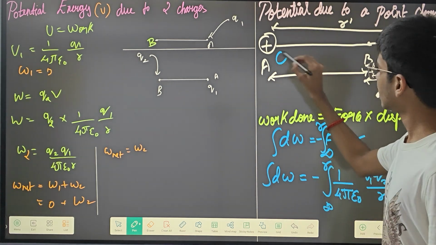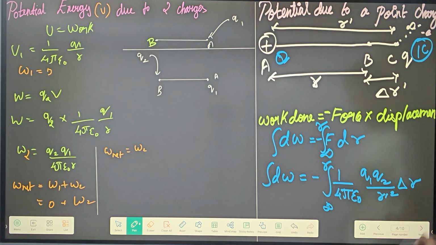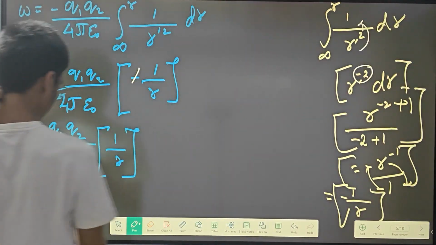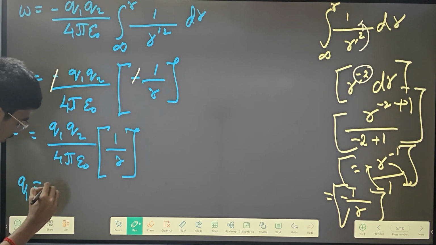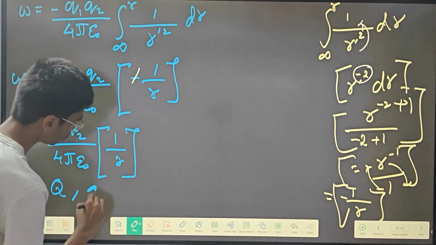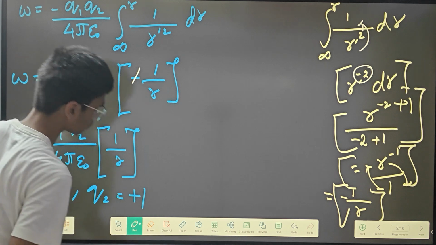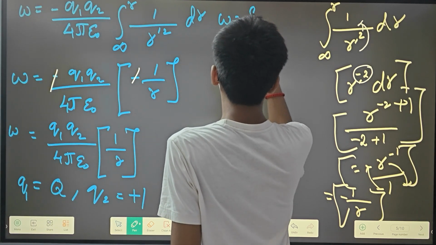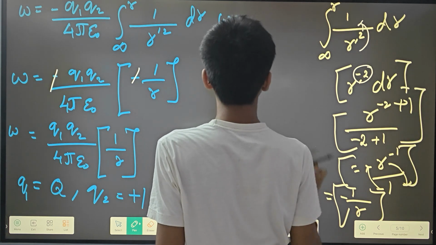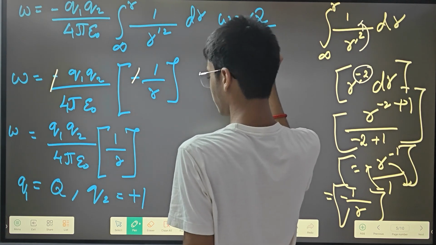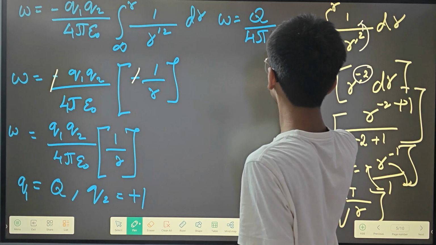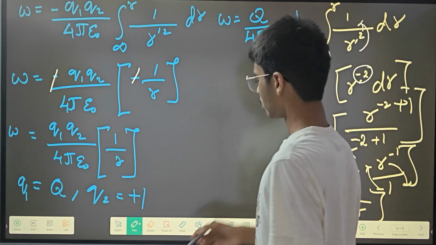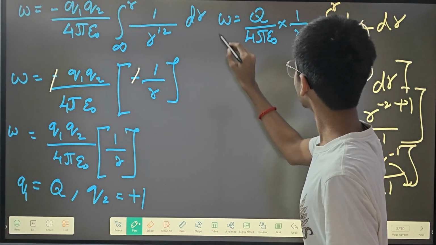Okay, I can take this as q charge. So here let q1 be q, positive q. That means let q1 be this q, and q2 is going to be 1 plus 1. So how is this formula going to be? Work done is equal to big Q whole divided by 4 pi epsilon naught into 1 by r. So this is how the formula is going to be.